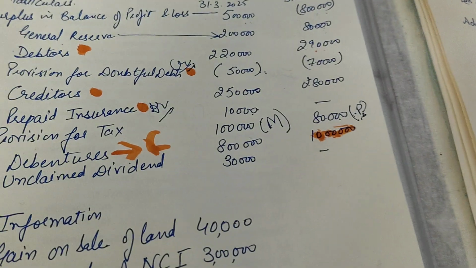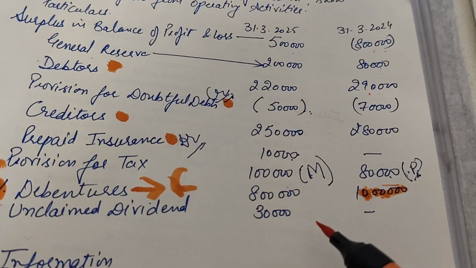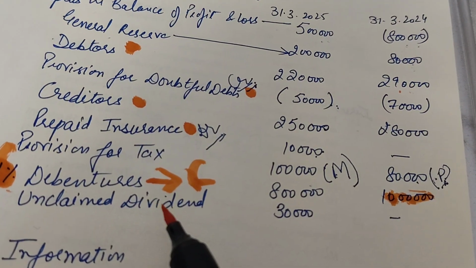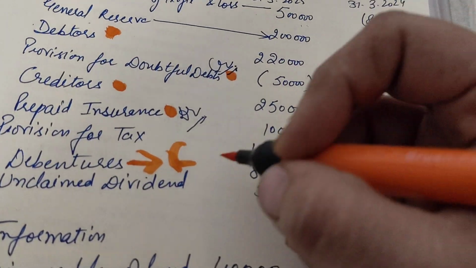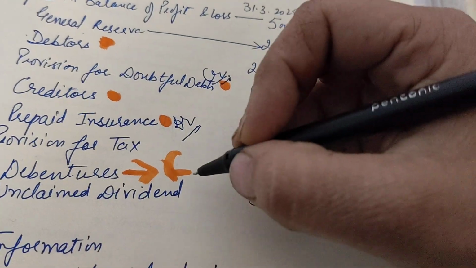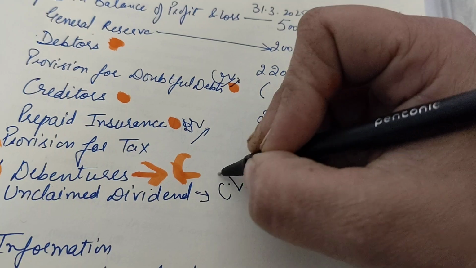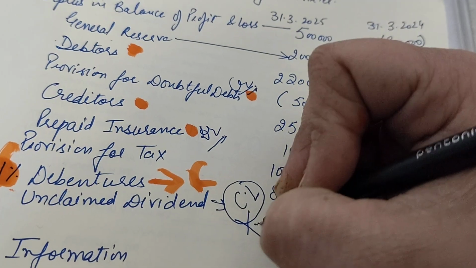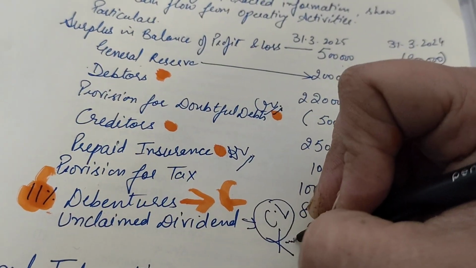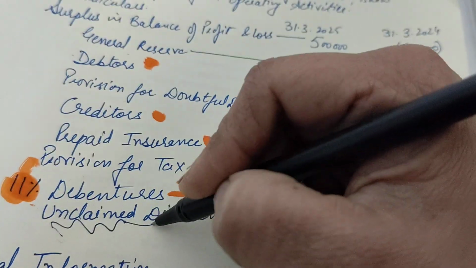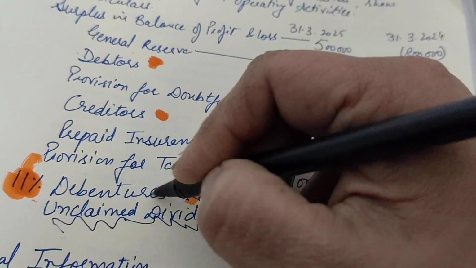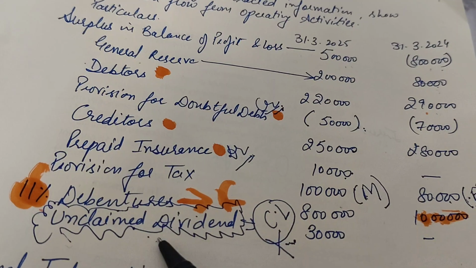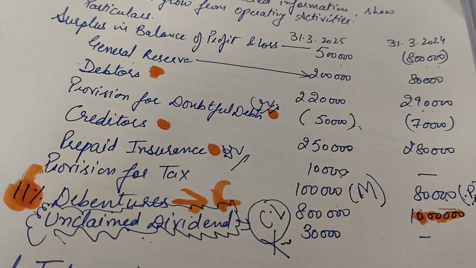Okay. Now next is unclaimed dividend. Unclaimed dividend is shown under which head? You know very well that unclaimed means the payment is due but not made, so it is a part of your current liabilities. But we will not take it in working capital changes. A very important point to remind yourself here is that the unclaimed dividend part will not be taken in the working capital changes, rather it would be treated as part of your proposed dividend. How it will be treated, I'll tell you when I get to that point.